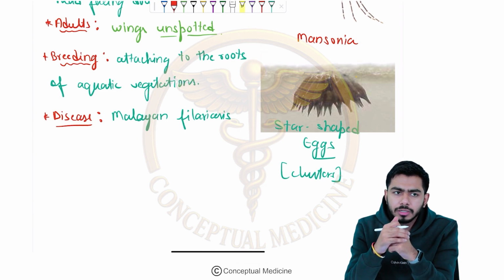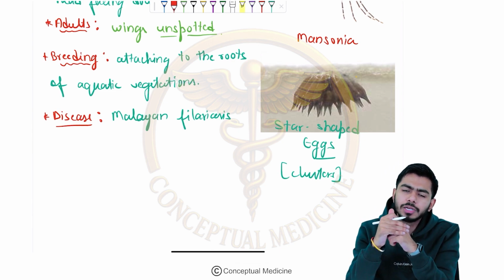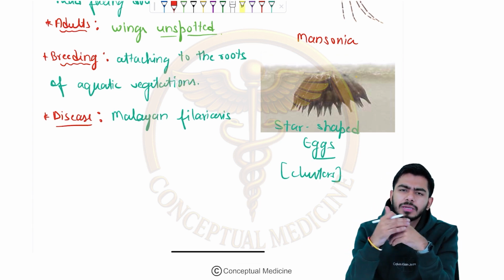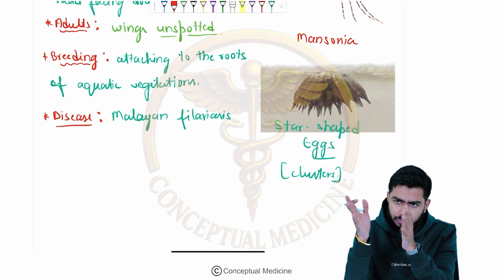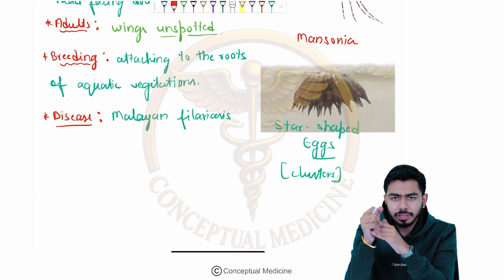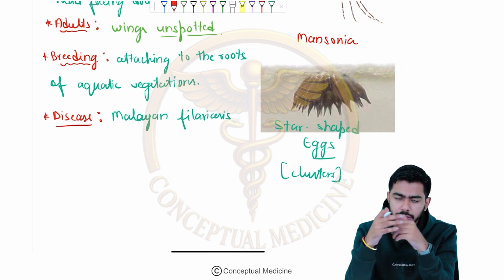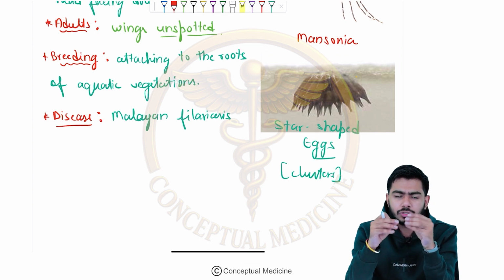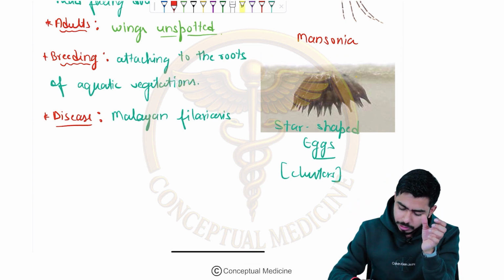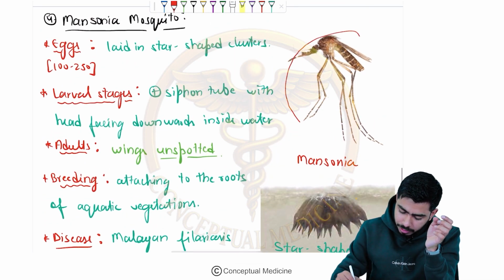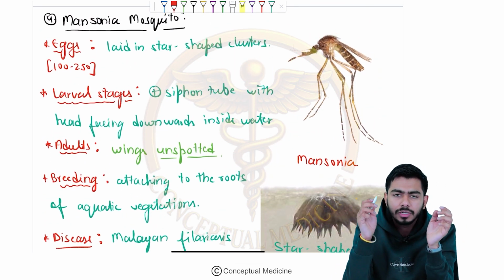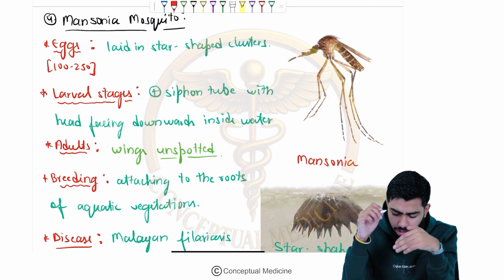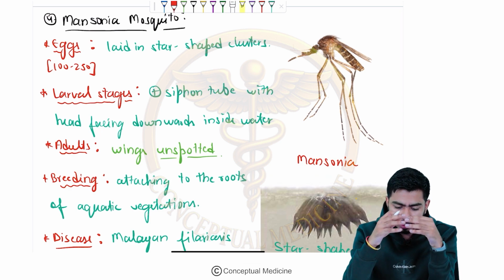I told you that the Aedes is also called the tiger mosquito. They are the day biters. By day biters, I mean that just after sunrise they will be active, more activity will be seen as far as the Aedes mosquito is concerned. The main point is that they are comparatively bigger in size, as you can see here. They have a blackish or brownish color, as you can see on your screen.